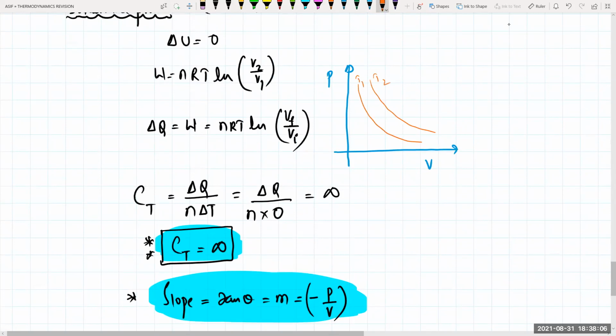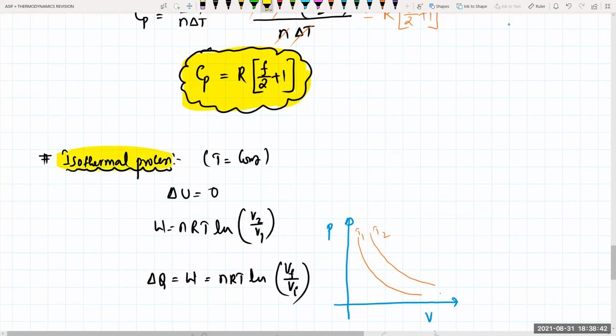Tell me which is more and which is less. Slope is more for T2. That means T2 will be greater than T1. Because slope is nothing but area in that one. So that's the condition.